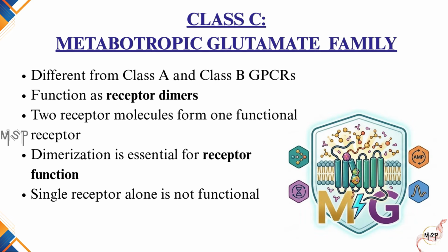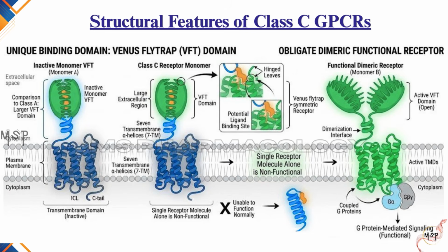The third major GPCR class adopts an entirely different strategy. Rather than functioning as individual receptor molecules, these receptors must pair together to form a functional receptor. This brings us to Class C, also known as the metabotropic glutamate family. Like all GPCRs, Class C receptors possess 7-transmembrane alpha helices. However, their extracellular region is much larger than that of Class A receptors and contains a unique ligand-binding domain known as the Venus flytrap or VFT domain. This domain derives its name from its resemblance to the leaves of a Venus flytrap plant.